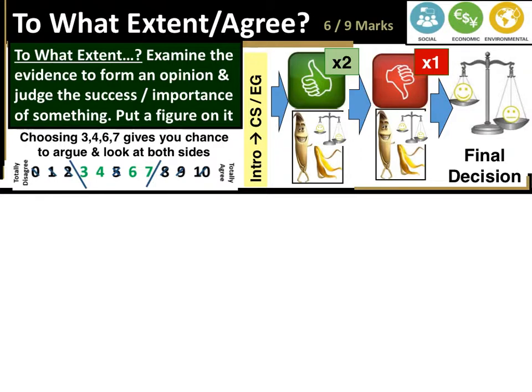First thing to look at will be the 2 points to support what you're saying, the 70% or 60%. Then look at the other argument, see how people are going to argue things differently. After you've made each one of those, you're going to do PEEL: point, evidence, explain, link back to the question, and make a mini decision. And that's the mini set of scales there, before reaching your final decision.